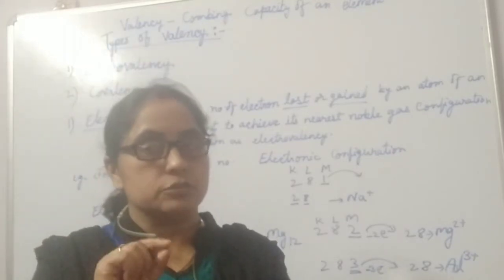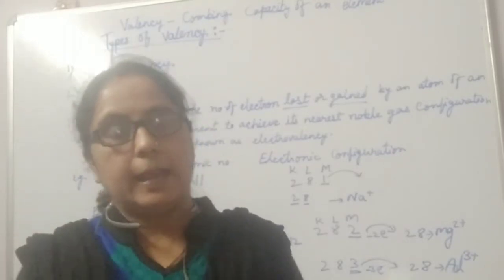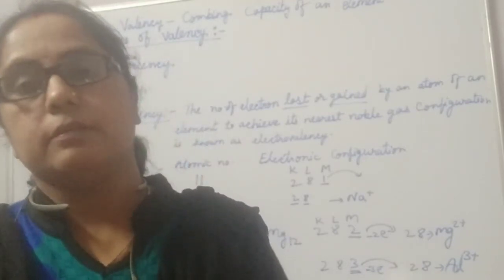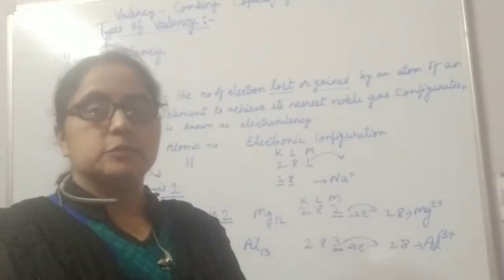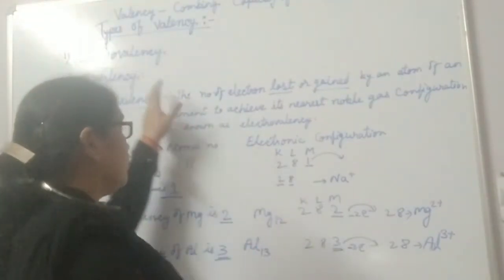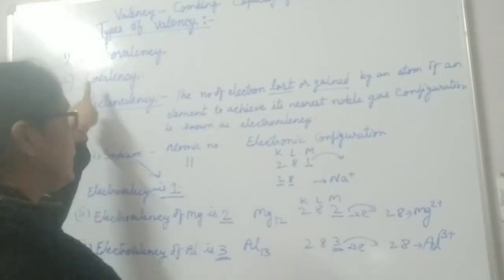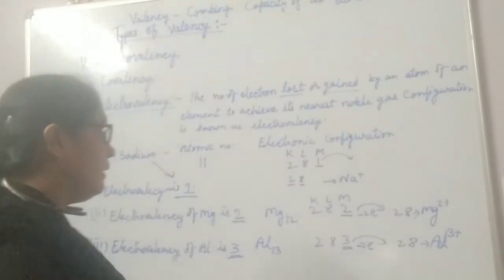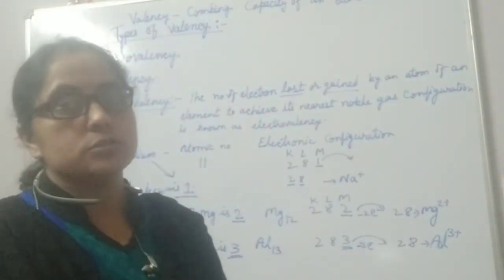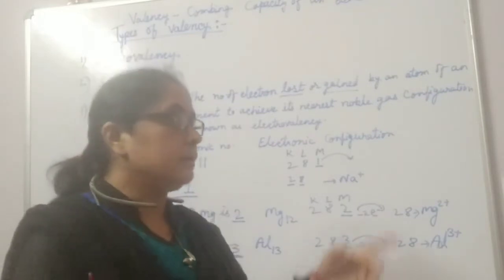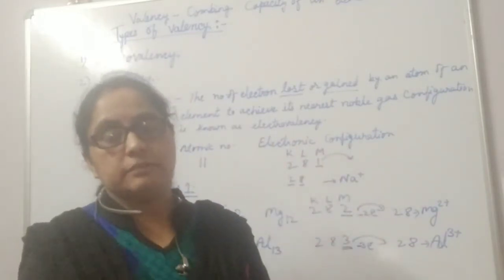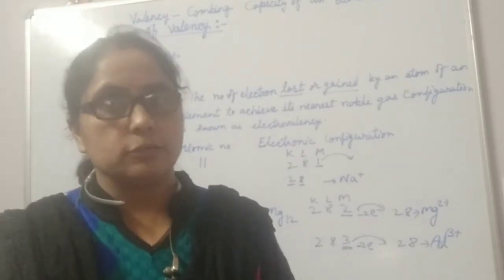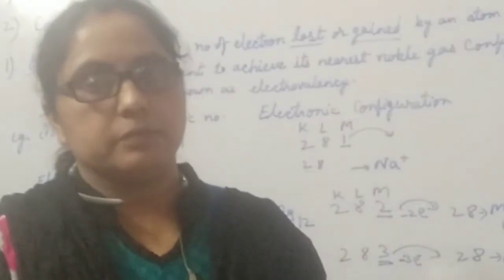Valency of a metal is equal to the number of valence electrons, and valency of a non-metal is equal to 8 minus the number of valence electrons. Types of valency. There are two types of valency: one is electrovalency and the second is covalency. First is electrovalency. Electrovalency is the number of electrons lost or gained by an atom of an element to achieve its nearest inert gas configuration. That is called electrovalency. With the help of examples, we will now clear it.